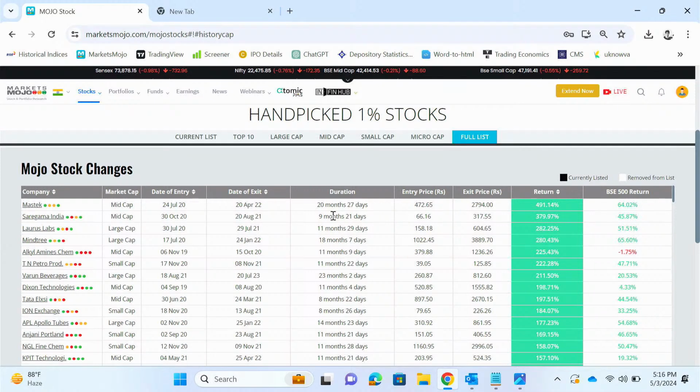Whenever a stock enters or exits any of the Mojo stocks, you'll get a mail and a notification saying that you need to enter this or you need to exit.